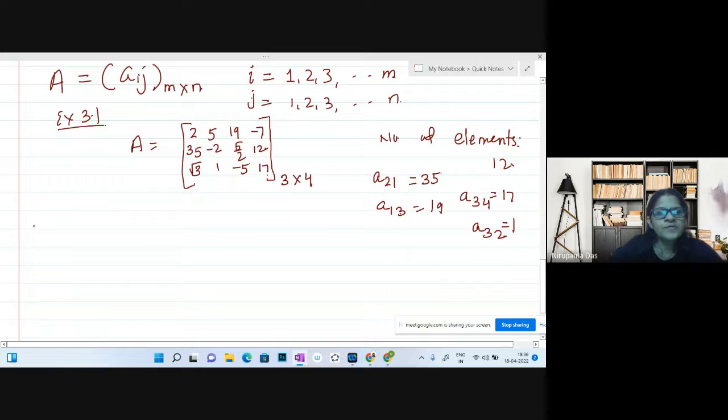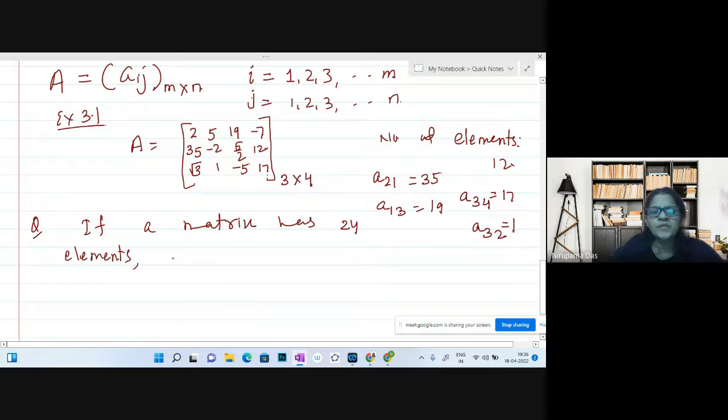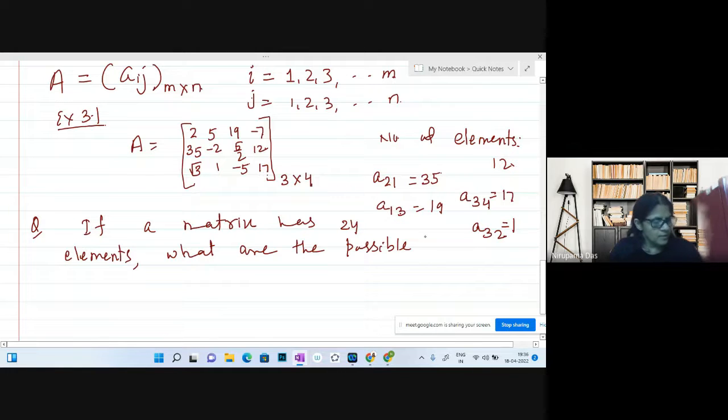Okay, next one more question. If a matrix has 24 elements, what are the possible orders it can have?